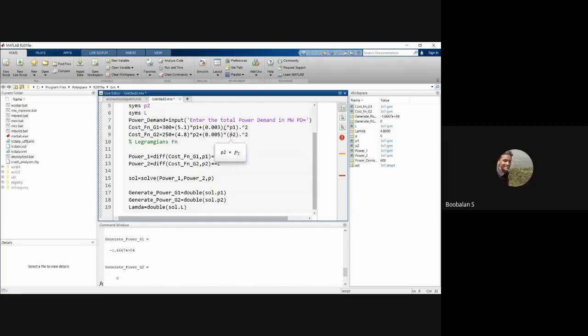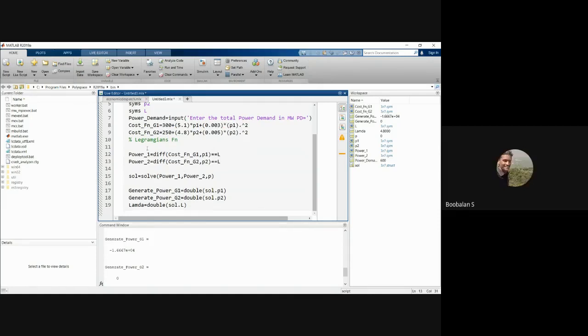Where? Like generally we give DL by dP1. Yeah, DL by dP2. Is there a step for DL by d lambda? Here, this one. Right. We have not given lambda at all? Only P1 we differentiate, P2 we differentiate, and we get the solution.